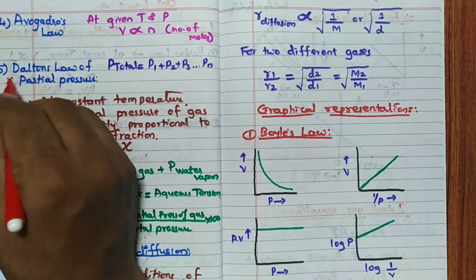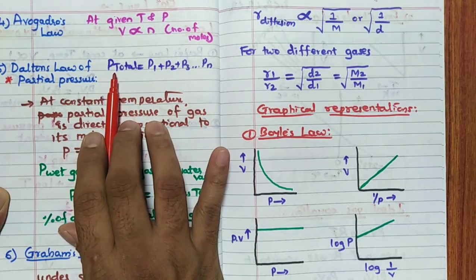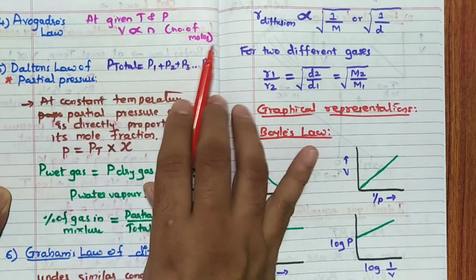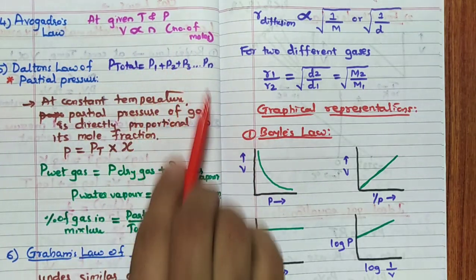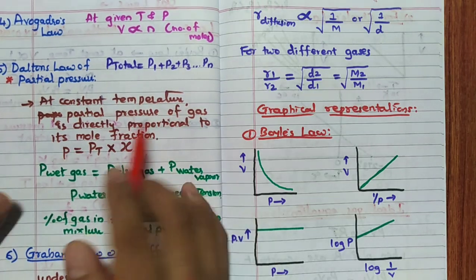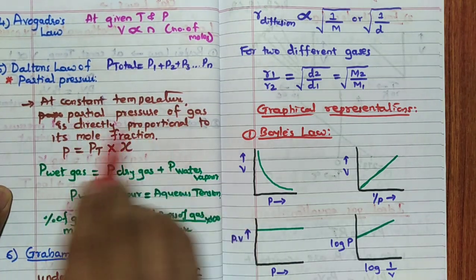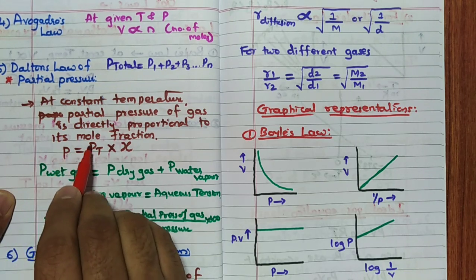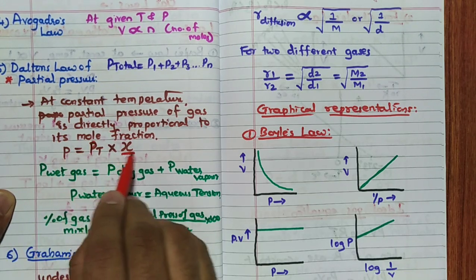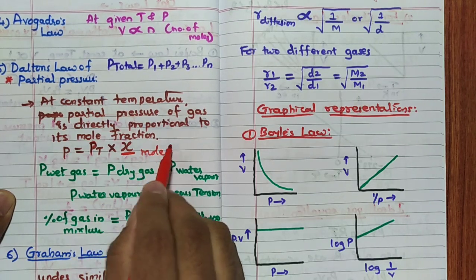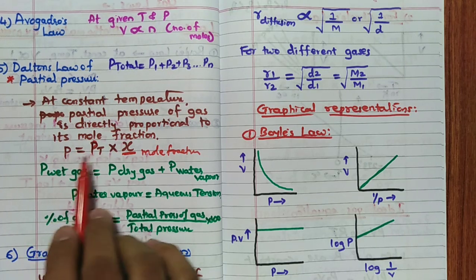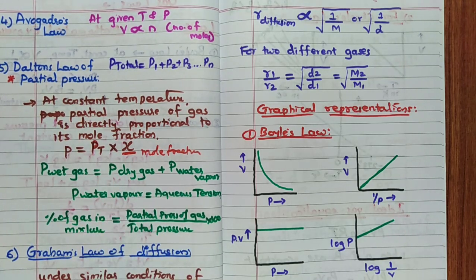Then Dalton's law of partial pressure, important. Remember? So, total pressure is equal to the sum of the partial pressures of all the gases which are present. P1 plus P2 plus P3, and so on. Remember one thing, at constant temperature, partial pressure of the gas can be directly calculated as partial pressure is equal to total pressure into mole fraction. X is, remember, mole fraction. So this will help you in solving some problems. Remember that partial pressure is equal to total pressure into mole fraction.